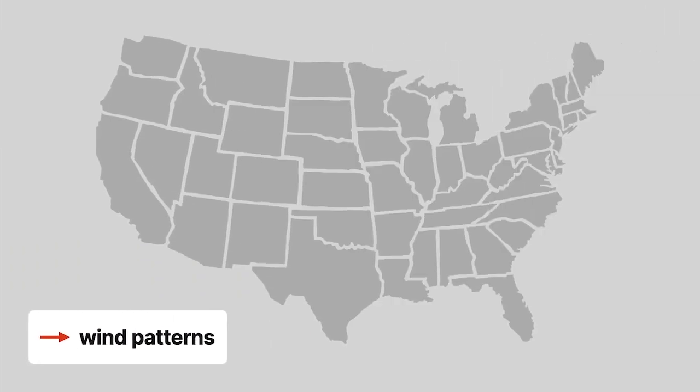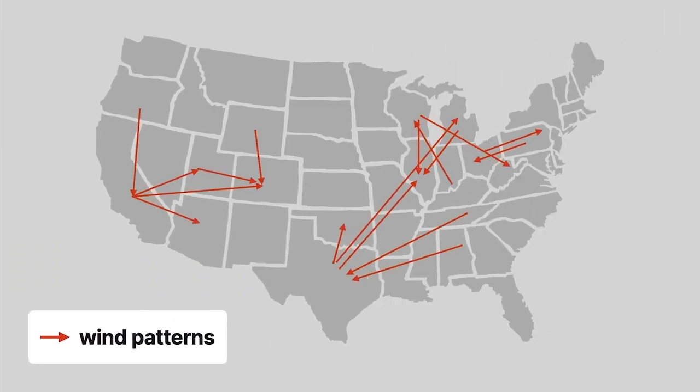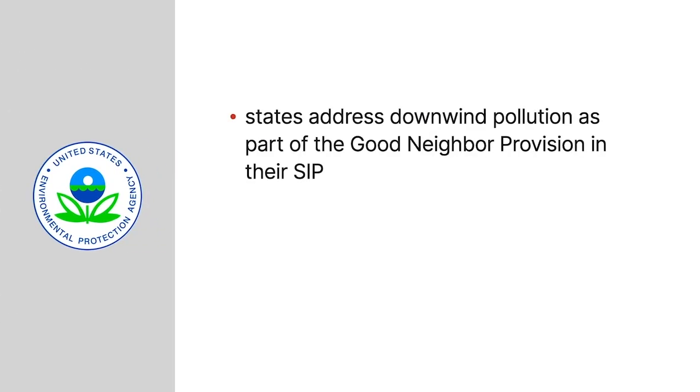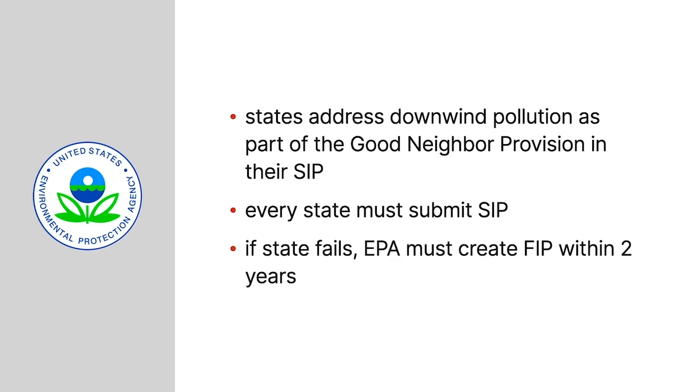Air pollution from upwind states that travels downwind can prevent downwind states from meeting National Ambient Air Quality Standards, or NAAQs. The EPA requires that states address downwind pollution in their State Implementation Plan, or SIP, as part of the Good Neighbor provision. Every state must submit a SIP, and if a state fails to submit an adequate SIP, the EPA must create a Federal Implementation Plan, or FIP, within 2 years.